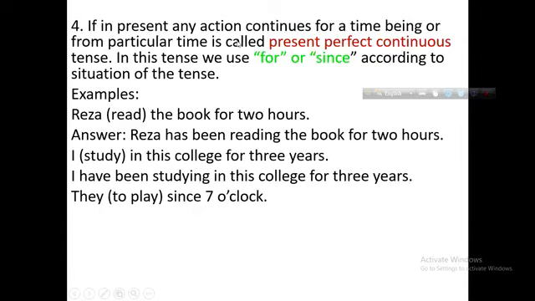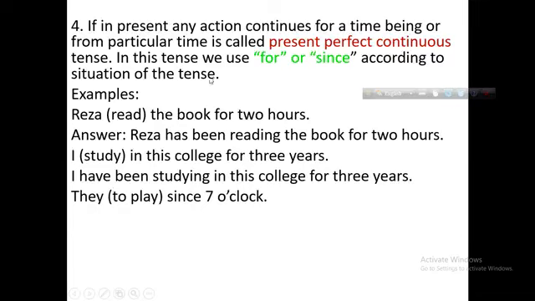If in present any action continues for a time being or from a particular time, it is called present perfect continuous tense. Now, present perfect continuous tense. When will it be the present perfect continuous tense? If a work is continuing for a particular time or for a time being, then it will be present perfect continuous tense.